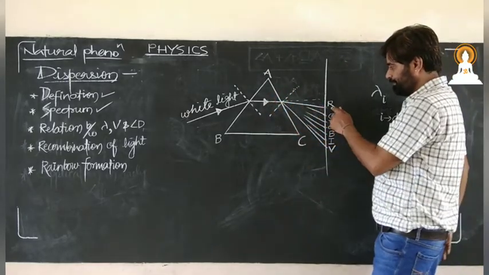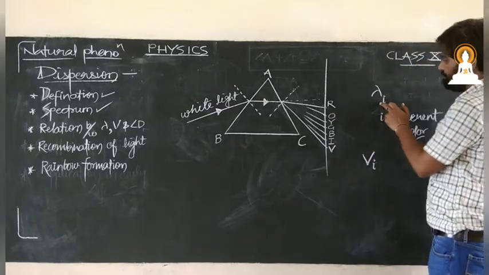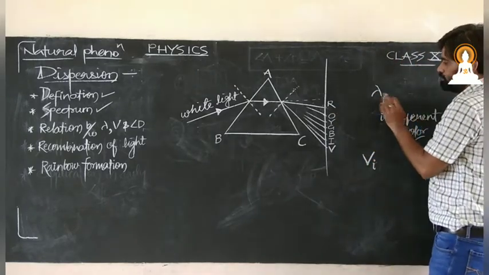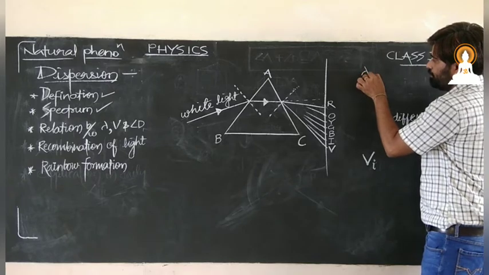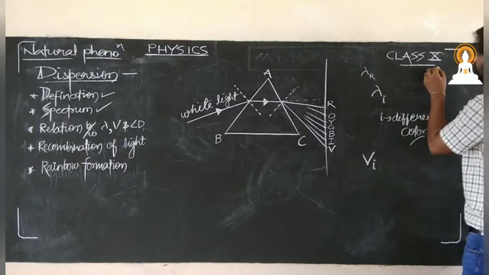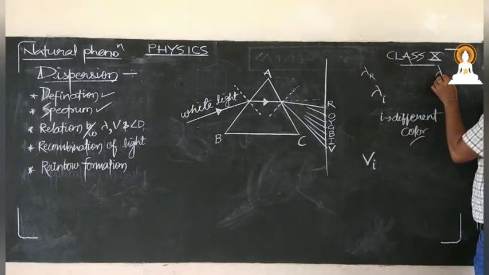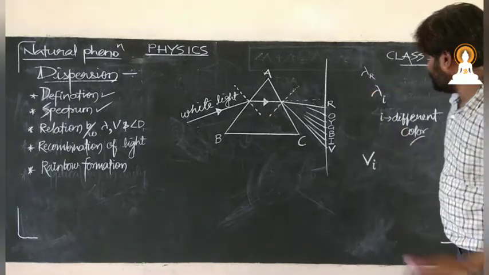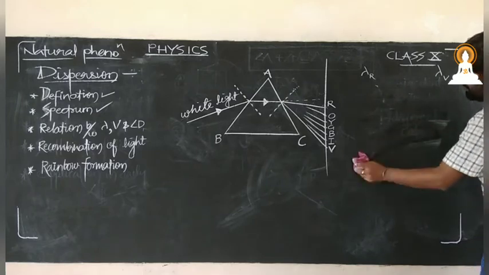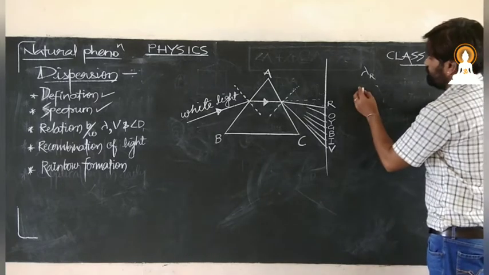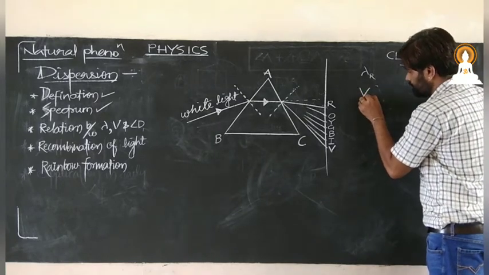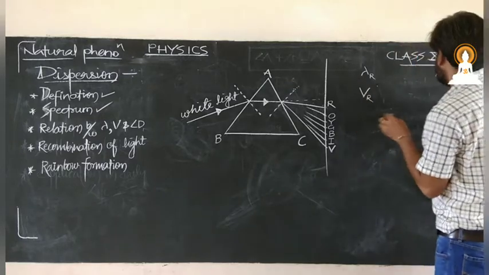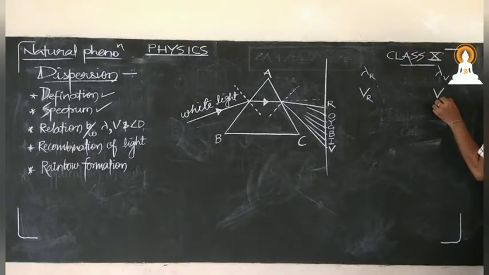Red light has the highest wavelength, and the lowest is that of violet light. More the wavelength, more the velocity, so the velocity of red light will be the most and the least will be of violet light.